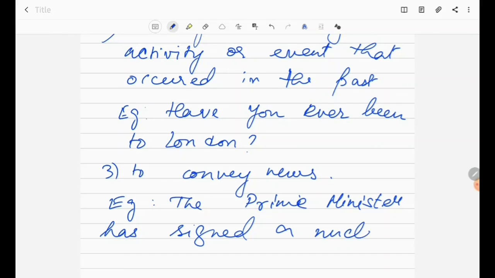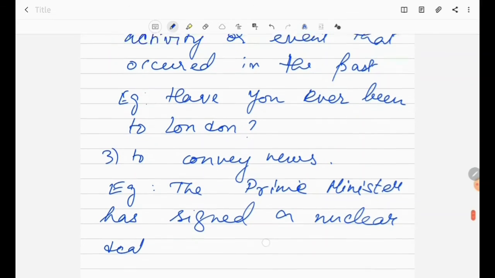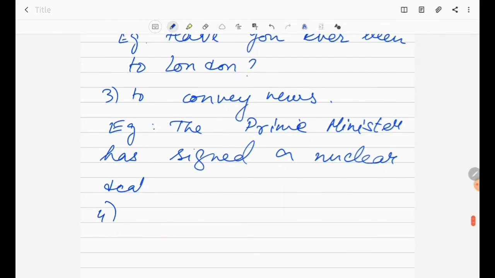So here you can see the different ways in which we use a present perfect tense. Another is for an action repeated till the present. Any action which has already started in the past but is repeated in the present, for that we use a present perfect tense.